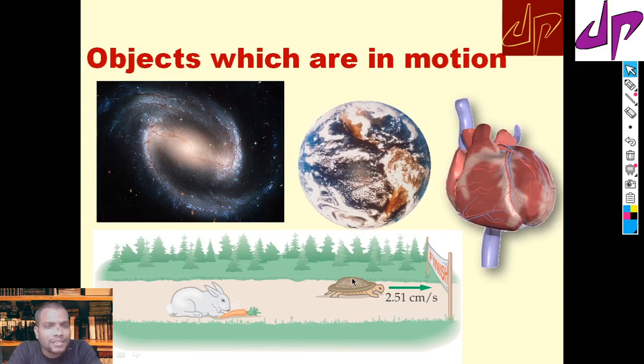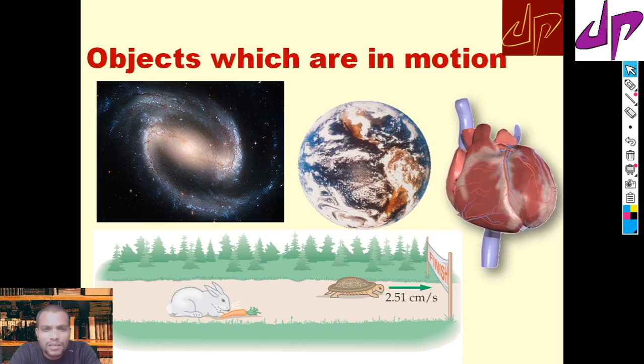The galaxies, the stars, the planets, our heartbeat, or any kind of race between a rabbit and a tortoise, everything is in motion. Perfectly, we can say that. According to science, in this universe no object is at absolute rest.